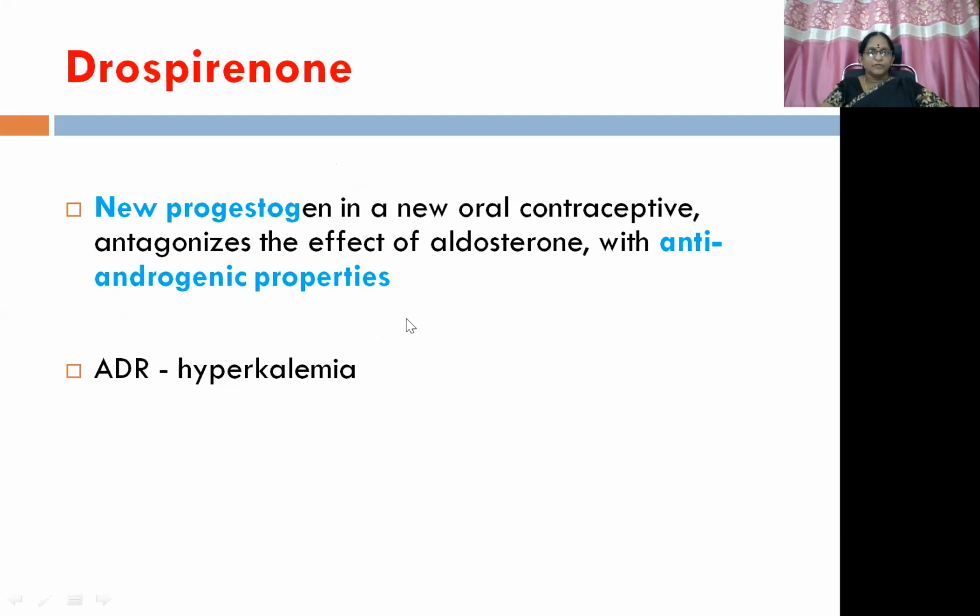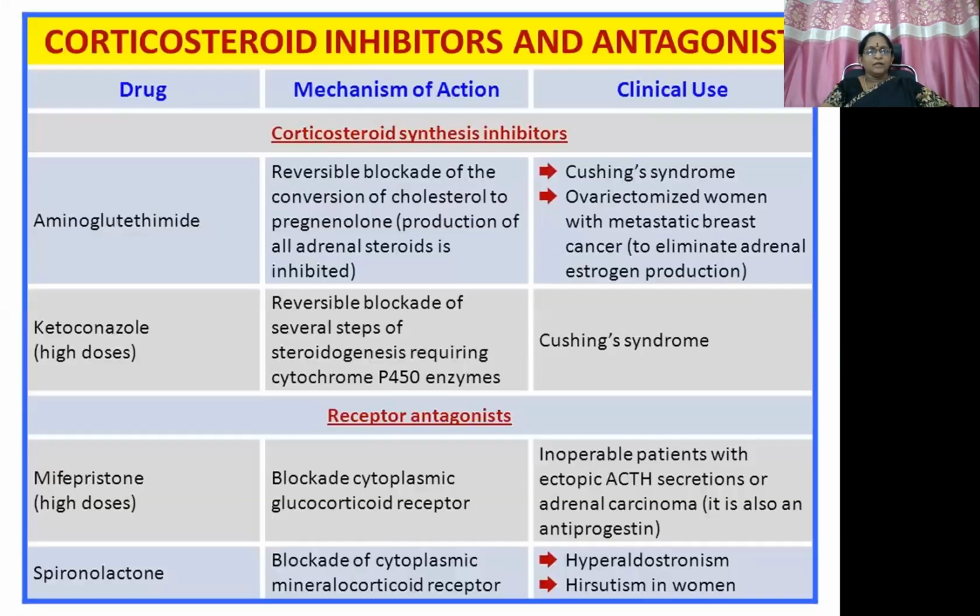Then drospirenone is a new progestogen in a new oral contraceptive, antagonizing the effect of aldosterone with anti-androgenic properties. Okay, it also produces ADRs like hyperkalemia. So the corticosteroid inhibitors and antagonists, aminoglutethimide in a nutshell: overall, the reversible blockade of the conversion of cholesterol to pregnenolone, so production of all adrenal steroids is inhibited. Clinical use: Cushing syndrome, and ovariectomized women with metastatic breast cancer, to eliminate adrenal estrogen production. Ketoconazole at high doses also acts like aminoglutethimide, that's what we have seen in the earlier slides.